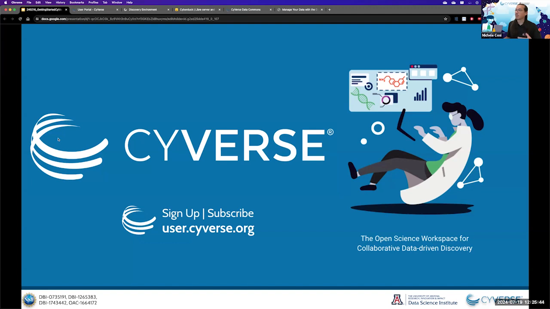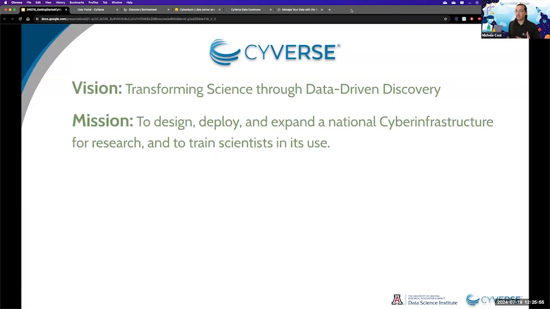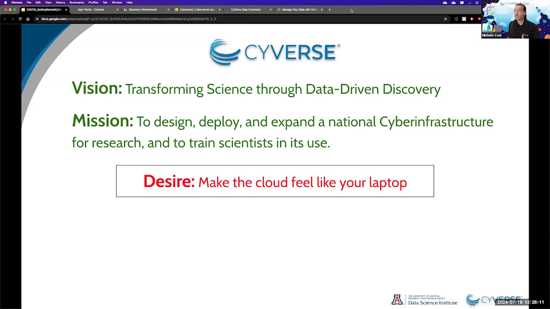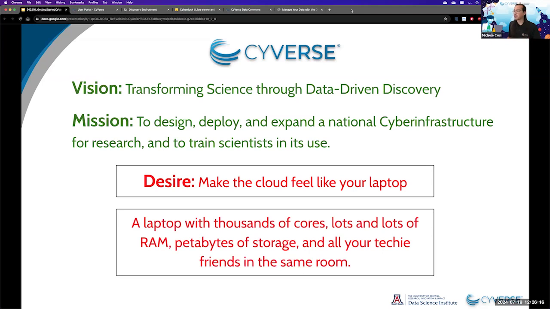Without further ado, I would like to jump in and give you a little bit of background before giving you the tour of the platform itself. So, CyVerse vision and mission. Its vision is to transform science through data-driven discovery, and its mission is to design, deploy, and expand a national cyberinfrastructure for research and to train scientists in its use. CyVerse's desire is to make the cloud feel like your laptop, a laptop with thousands of cores, lots and lots of RAM, petabytes of storage, and all your techie friends in the same room.